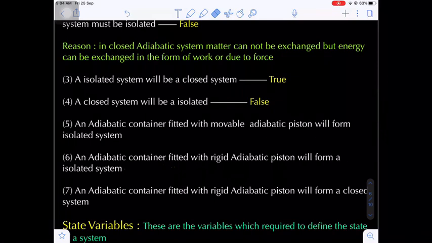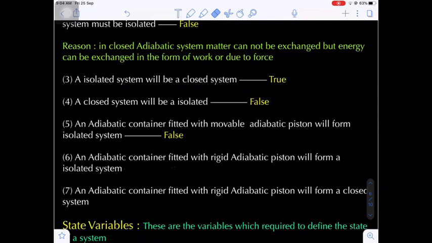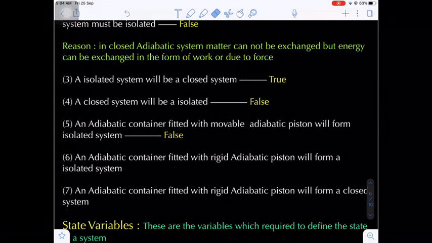An adiabatic container fitted with a movable adiabatic piston will form an isolated system. It is also incorrect. It is also false, because if there is a movable piston, definitely there must be some work done due to force. That's why here the work form of energy will exchange, but heat energy cannot exchange. That's why statement 5 is a false statement.